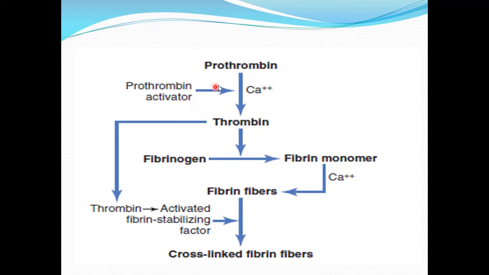So prothrombin activator will convert prothrombin to thrombin, and thrombin will act enzymatically on the fibrinogen to form the fibrin monomers. And these fibrin monomers are going to polymerize to form the fibrin fibers. Fibrin fibers initially form a weak clot, and fibrin stabilizing factor causes the cross-linking of fibrin fibers and formation of covalent bonds between the fibrin fibers, which causes a cross-linked clot to be formed, which is strong.